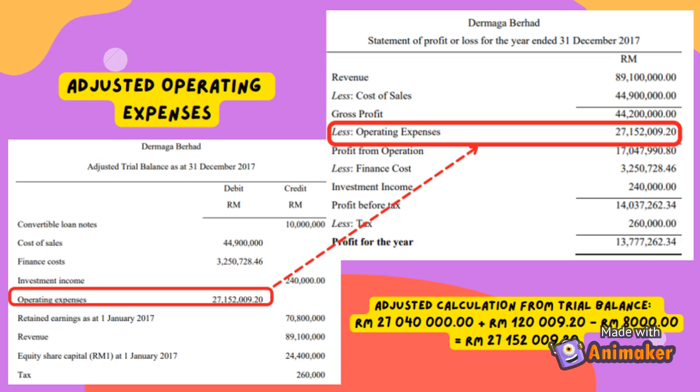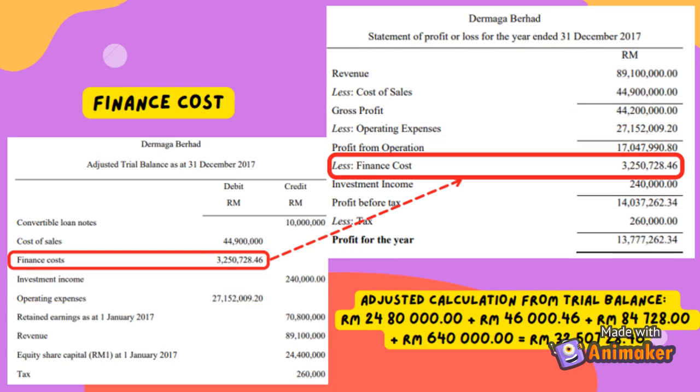Before we move to the next section, which is the finance cost, we need to calculate the profit from operation. The amount that we will get for the profit from operation for Dermaga Berhad is RM70,047,919.30. We will minus the gross profit with the operating expenses that we get before. Then, we will need to minus with the finance cost.